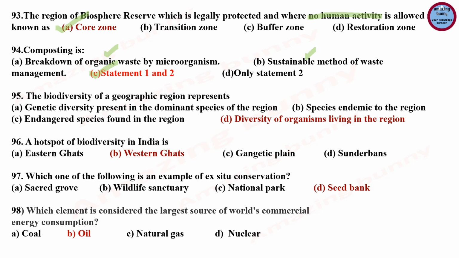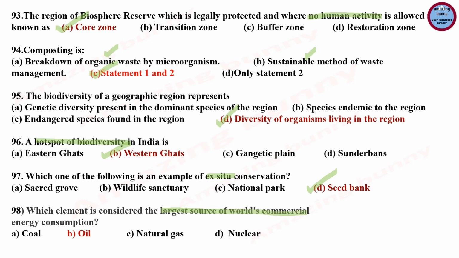Question number 95, the biodiversity of a geographic region represents the diversity of organisms living in the region. So option D is correct. Question number 96, a hot spot of biodiversity in India is, and the answer is Western Ghat. Next question, which one of the following is an example of ex-situ conservation? So the answer is seed banks, because Sacred Grove, Wildlife Sanctuary, National Park are the examples of in situ conservation method.